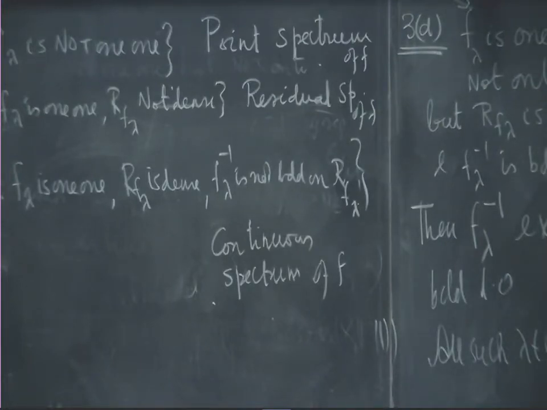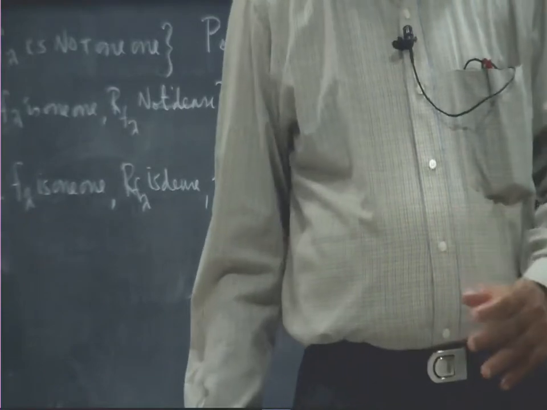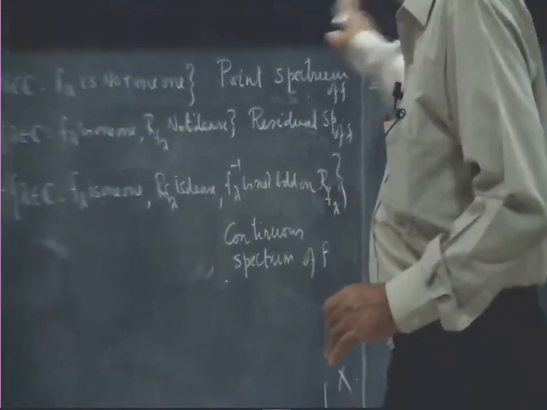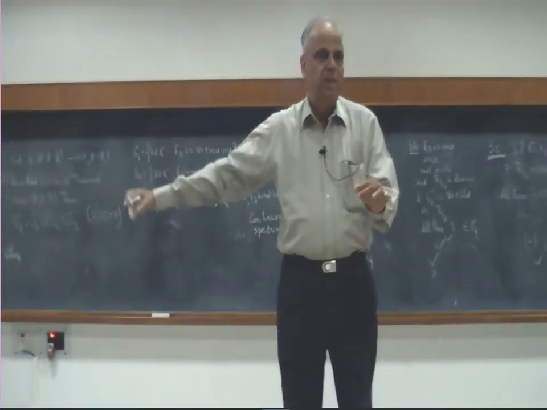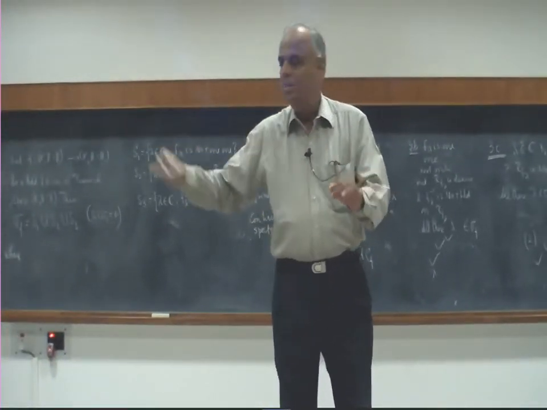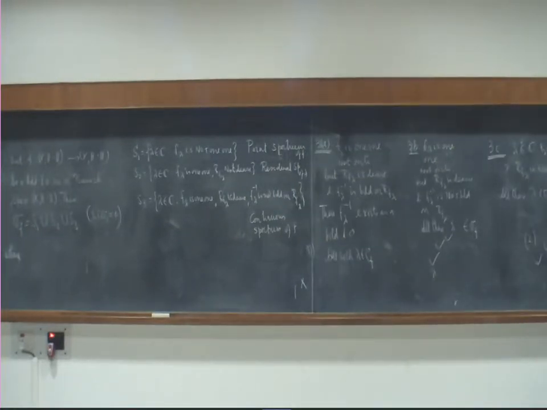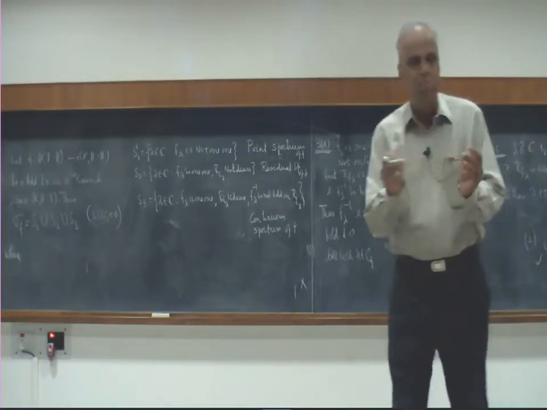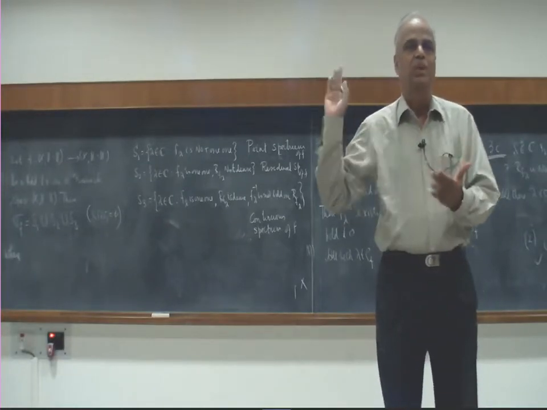Particularly the names point spectrum and continuous spectrum came from the experience that category 1 was like eigenvalues of a matrix, discrete. There were certain points on the complex plane, and the continuous spectrum was like a band, a whole patch in the complex plane.